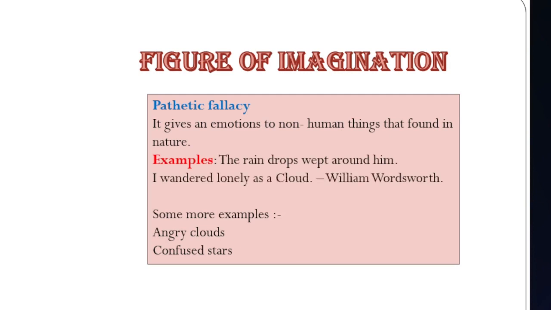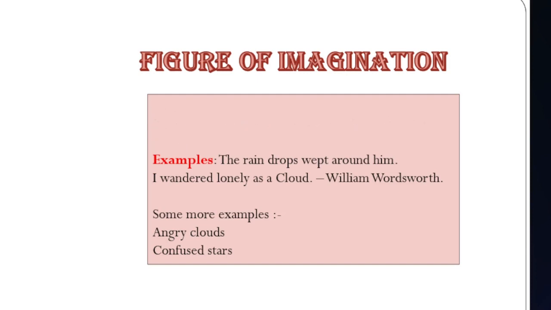Understood? Then the next example, I wandered lonely as a cloud, written by William Wordsworth. It's a lyrical poem. Here, as the cloud alone moved from here and there, I also wandered from here and there, also alone. Now see some more examples. Angry clouds, confused stars. These all come under pathetic fallacy.